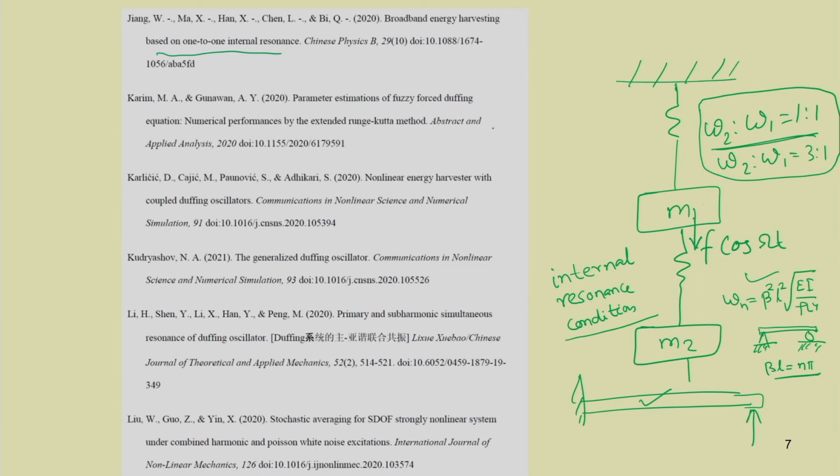You can see this next paper, that is parameter estimation of fuzzy forced Duffing equation, numerical performances by extended Runge-Kutta method. As we have already discussed, by numerical method you can solve these equations.